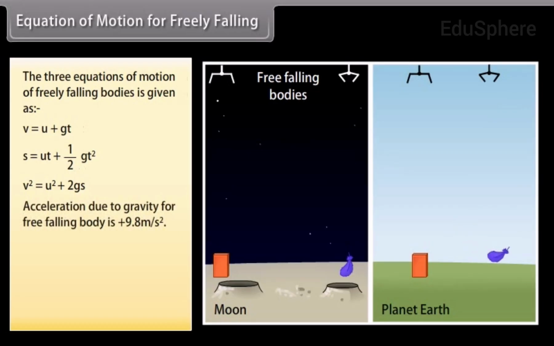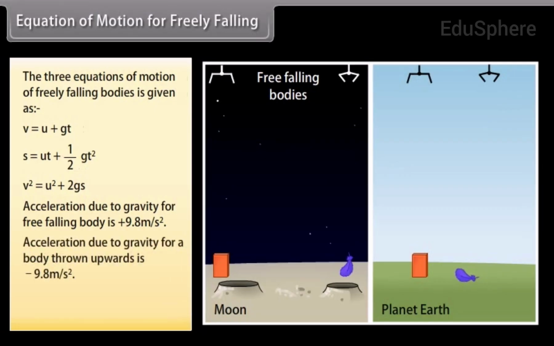Acceleration due to gravity for a freely falling body is plus 9.8 meter per second square. Acceleration due to gravity for a body thrown upwards is minus 9.8 meter per second square. Weight of an object on the moon is 1 upon 6th of that on earth.